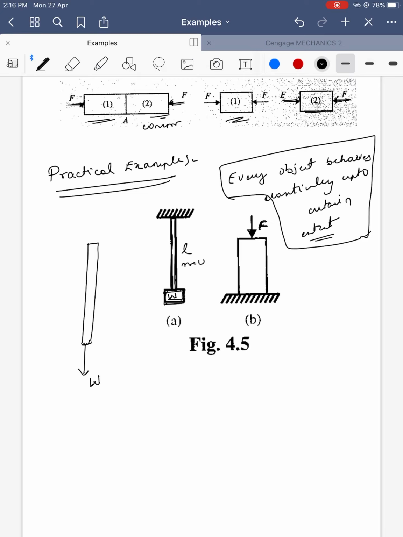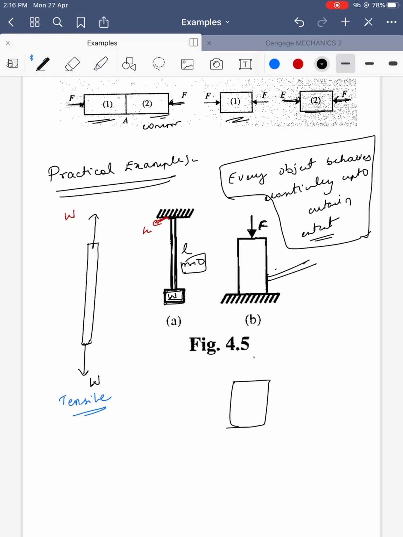If the mass of the rod is 0, the tension is throughout the same, in the upward direction also from the hinges, it will be upward force, that is also equal to W, because net force is equal to 0. The rod doesn't have any mass. Okay, what kind of force is this? Tensile stress.